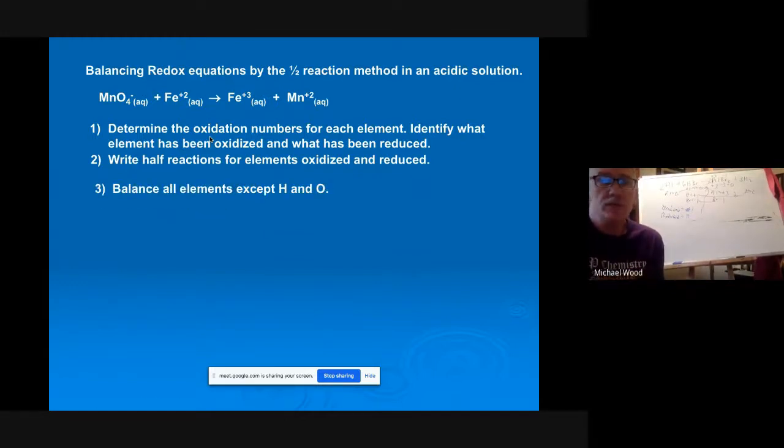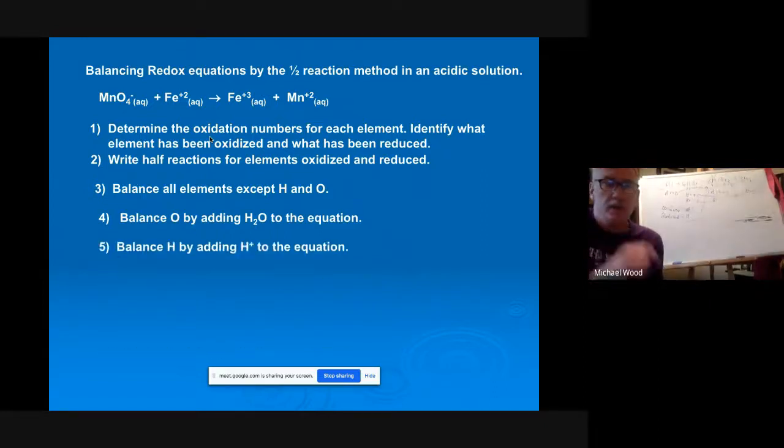And then we balance all the elements except H and O. And remember the old balancing, we always saved O to the end and then H second from the end. Here, they're not going to be at the end. First of all, though, we're going to balance the elements. Then we're going to go back and balance hydrogen and oxygen. We're going to balance oxygen by adding water, and I'll show you what I mean by that. And then we're going to balance hydrogen by adding H plus to the equation.